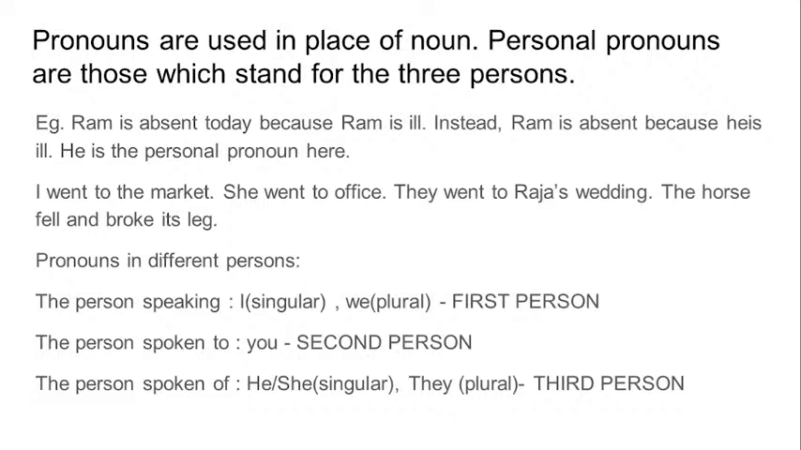Or Ram is ill, that is why he cannot prepare for his exams. So this other person about whom I am speaking is the third person. So I say that Ram is ill. He might not be present in my class. So he is the third person. He or she or they. They is used for plural. And these are the three kinds of persons.